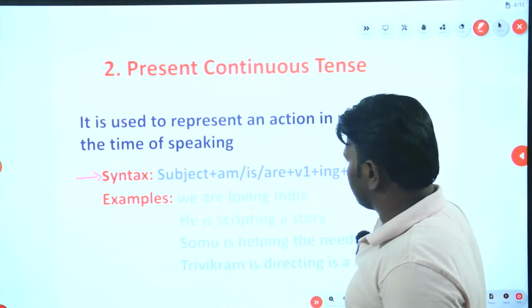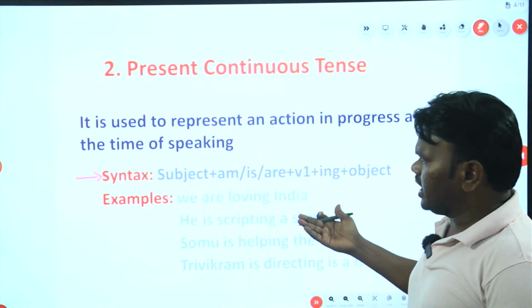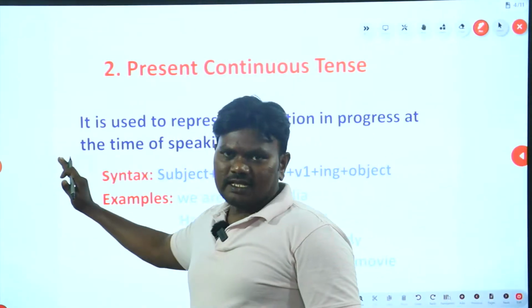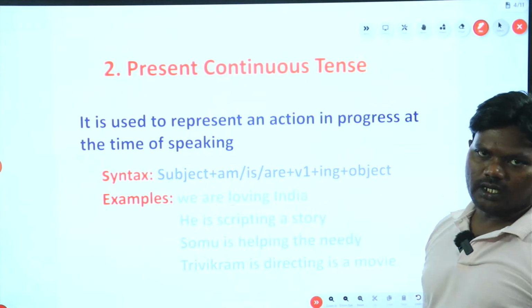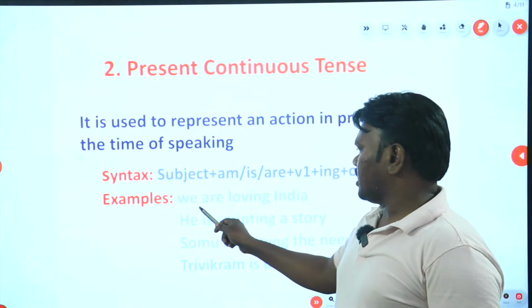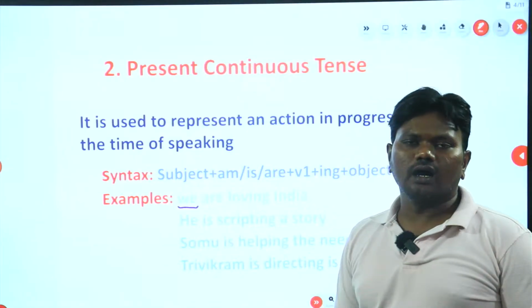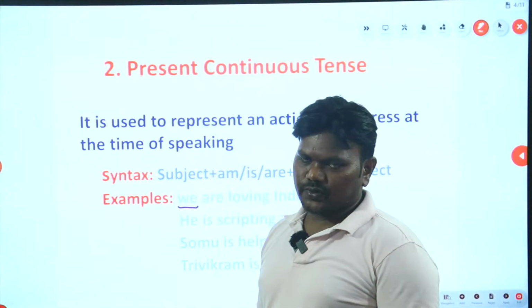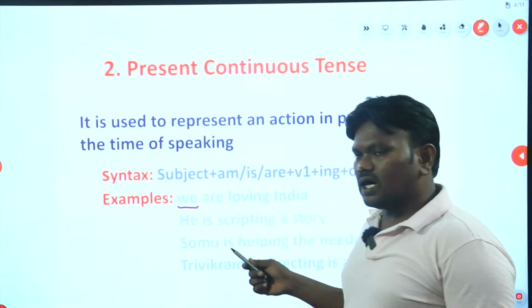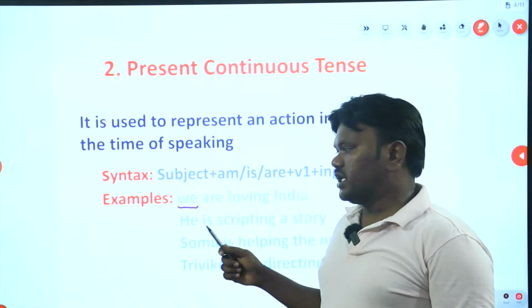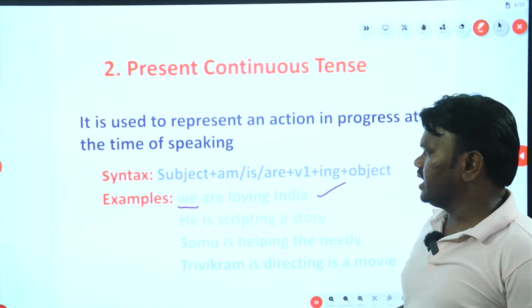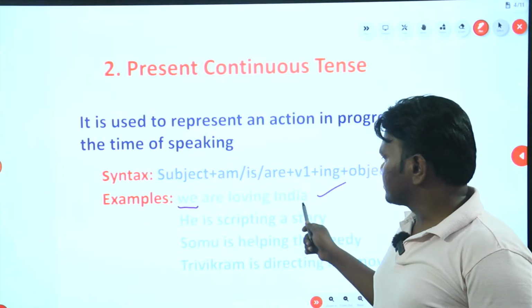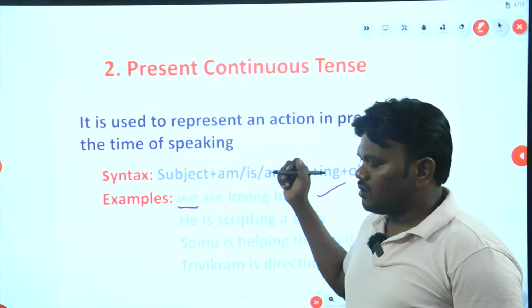Just see more examples. You can write a few more examples by taking some verbs. Look at this. We are loving India. We all are citizens of India. That's why we love our country. So what are we doing right now? We are loving our country. We are loving India. Subject, are plus V1ing and object. So this is present continuous tense.